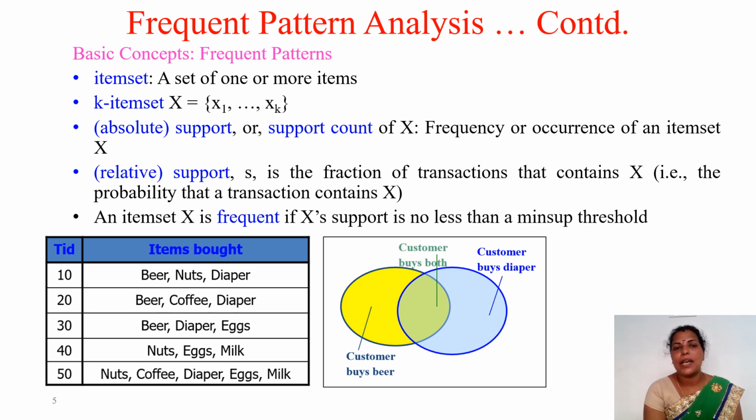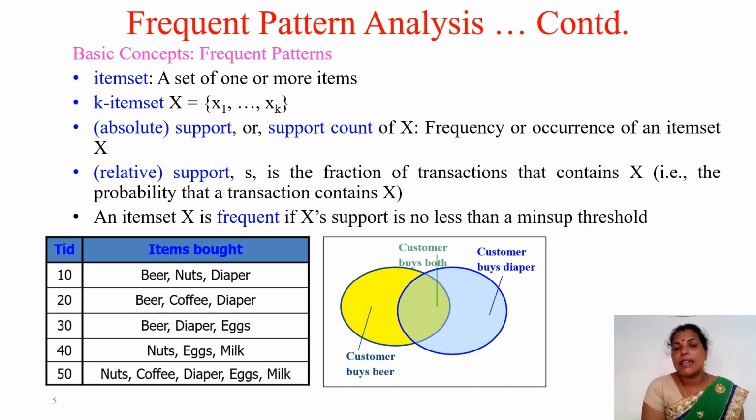So the basic concepts involved in frequent patterns include the item set. An item set means a set of one or more items. Then a K item set means X contains K items, that is X1 up to Xk. Then absolute support or support count of X, that is the frequency or occurrence of an item set X. The support count is very important, because in the algorithm to find the frequent patterns we use the support count, that is the absolute support count.